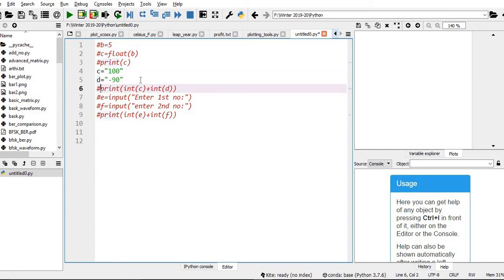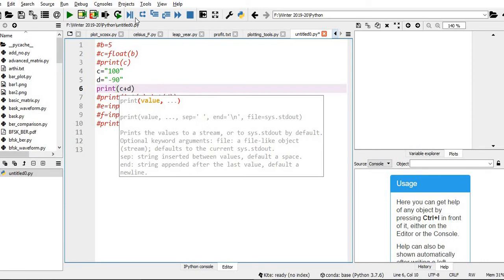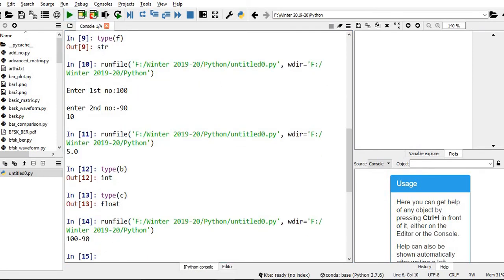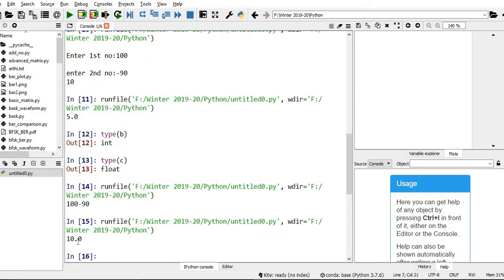So if you just print C plus D, this we have already discussed, you will get 100 minus 90. Suppose, instead of this, I convert that string to float using the float keyword, both are added. C and D are converted to float, they are added, and the result is in floating point. Earlier it is 10, now it is displaying as 10.0.